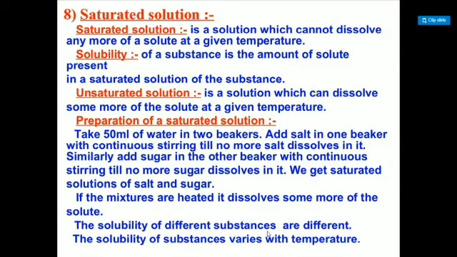So at a certain temperature, the solubility of the solute in a solvent is such that no more solute is dissolved there. That is called a saturated solution. Solubility means the amount of solute present in a saturated solution of the substance.